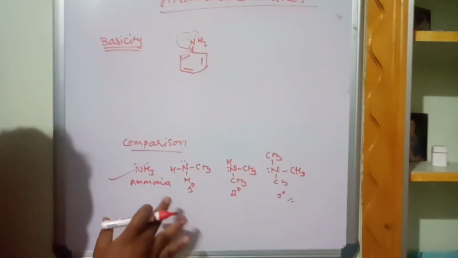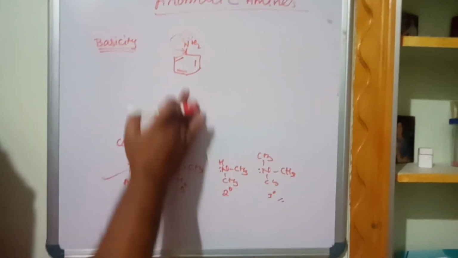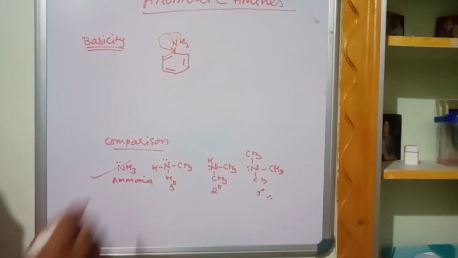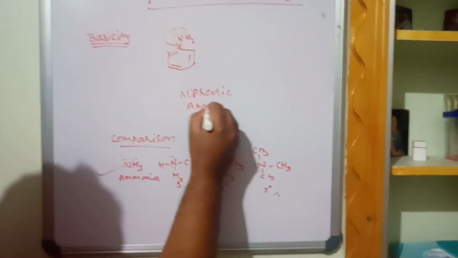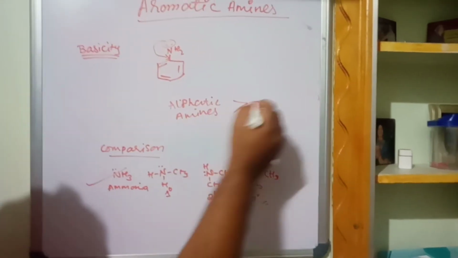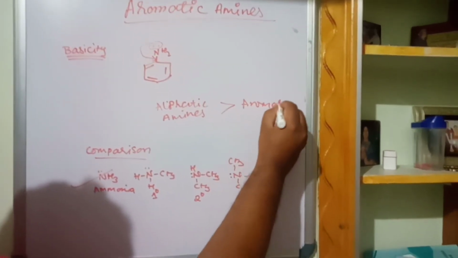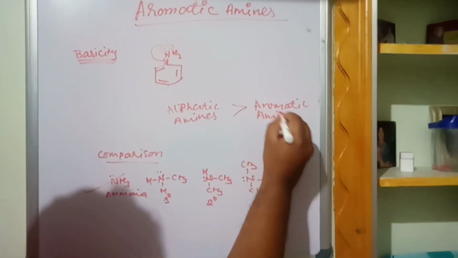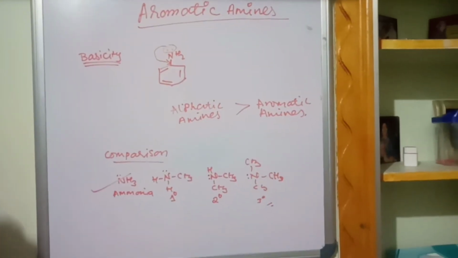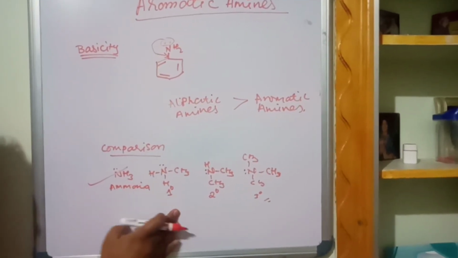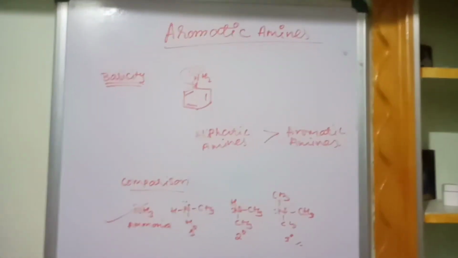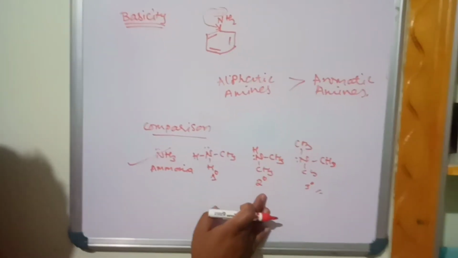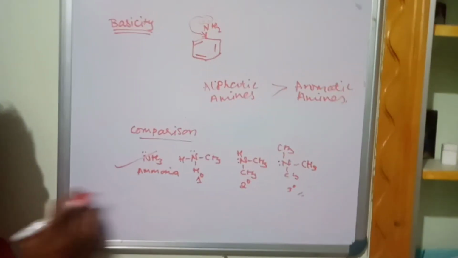Now among these different types of aliphatic amines and aromatic amines, now you got the clarity that aliphatic amines are more basic than aromatic amines. Among the aliphatic amines, you are having ammonia, primary, secondary, tertiary. Which is more basic and why are they more basic than the other? Let us discuss. Now, what is the order of basicity of aliphatic amines?